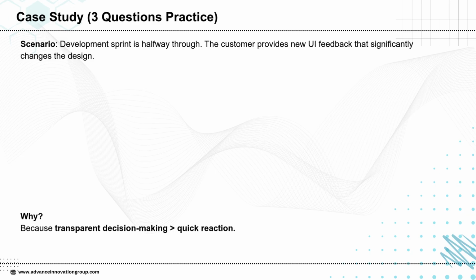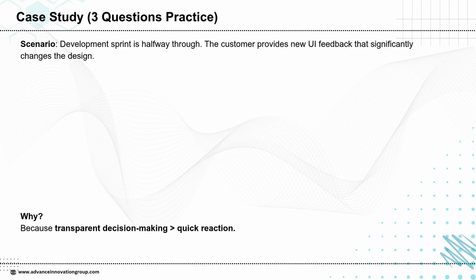This case study shows how to handle a change request inside an ongoing sprint. The customer gives new UI feedback that changes the design. PMI expects a structured, transparent approach, not quick reactions. So the best sequence is: document the change. Capture the request formally, no verbal commitments. Analyze schedule, cost, and quality impact.